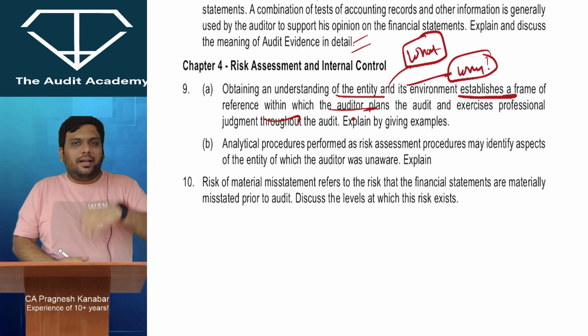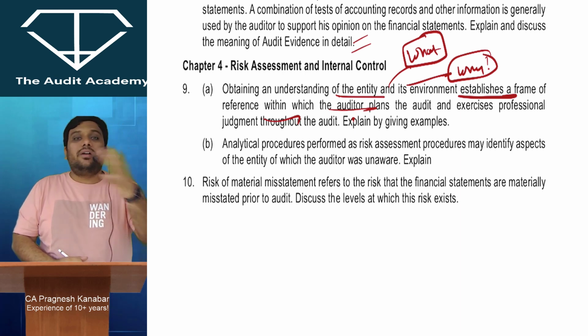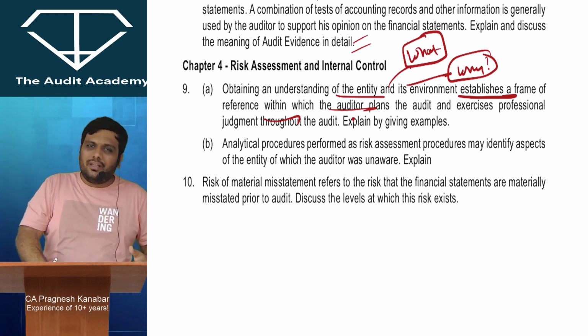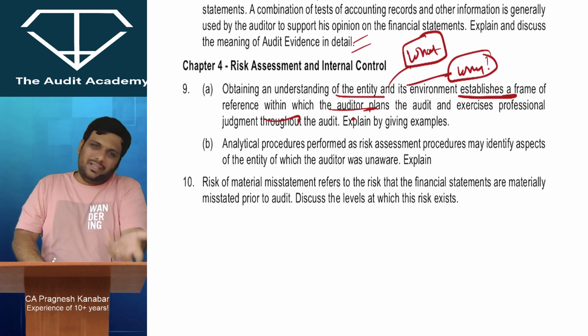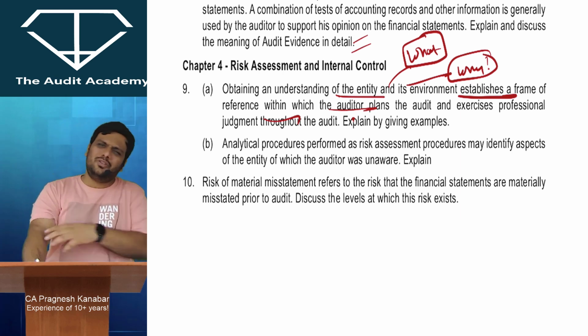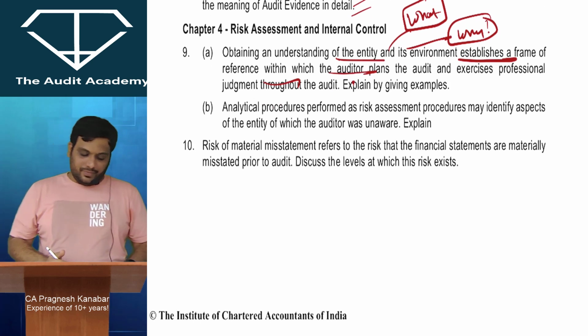So it will help me to decide special areas, audit evidence that I require, materiality, whether experts' help is required or not, evaluate, then obviously risk of material misstatement, the things where it can go wrong. Lots of things it will help you to decide. Analytical procedures performed as risk assessment procedures may identify aspects of the entity which the auditor was unaware of.